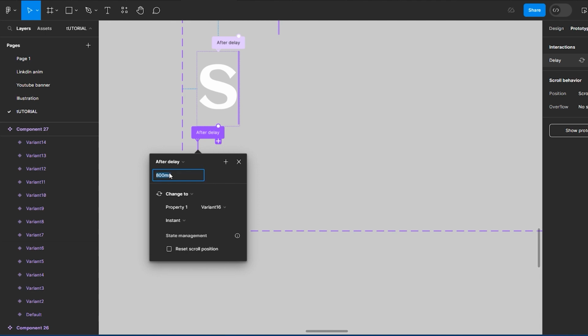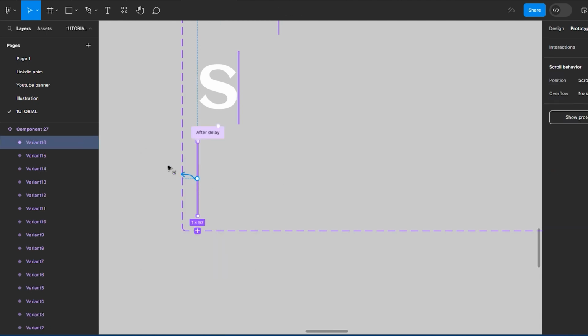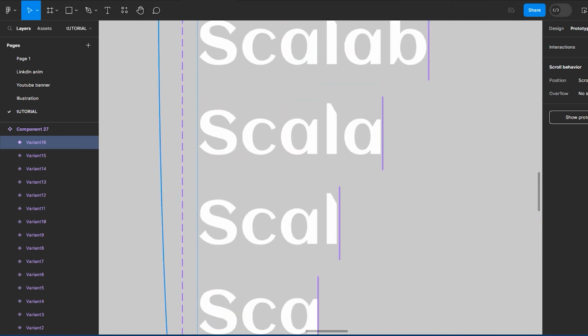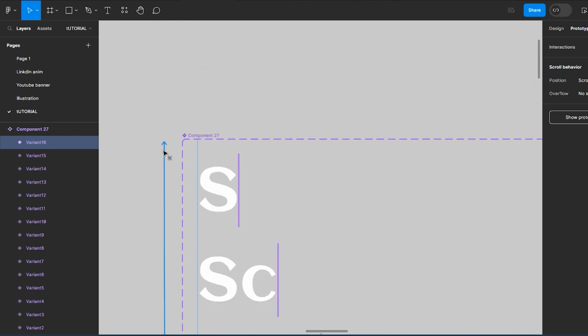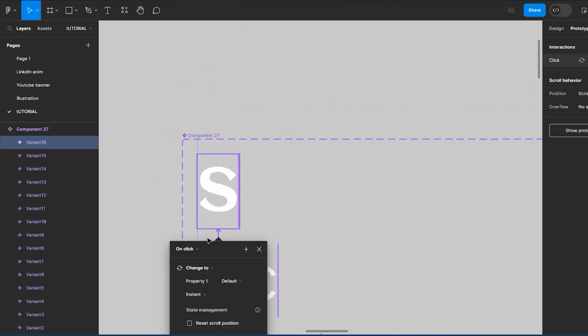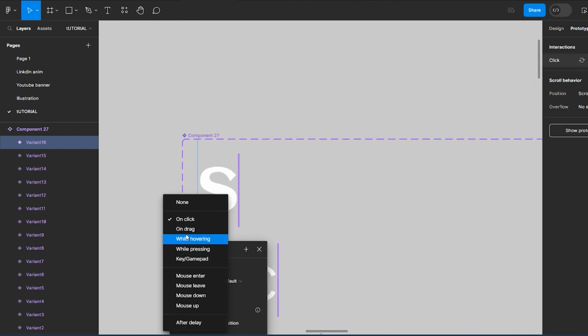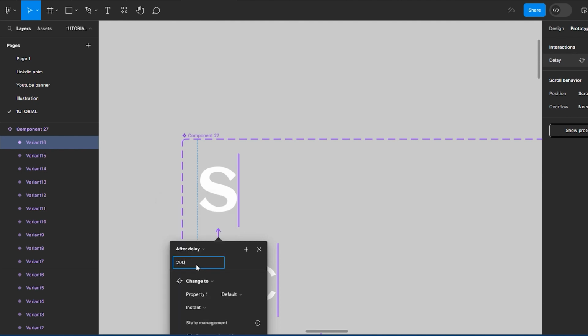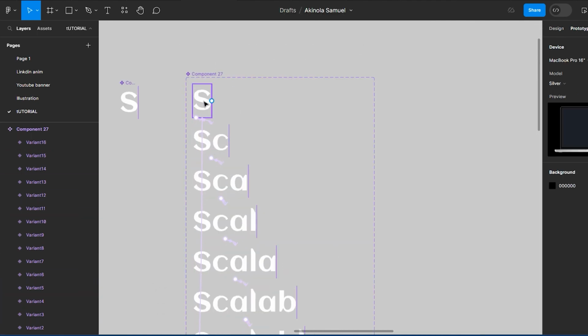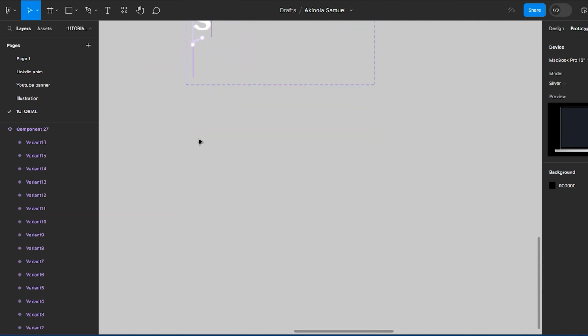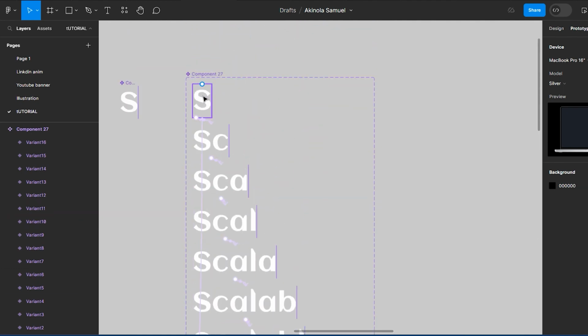Yeah, so now we're in the final place, and once you get to the end, you now need to link the final one with the first S. So it just keeps going like that in a cycle. So you link it with this, and still same, after delay and 200. So once you've done that, you're done with it. So you can now bring out one of the variants. If you want it to start with the S, or always starting from zero, you can bring out one of the variants, which is this.